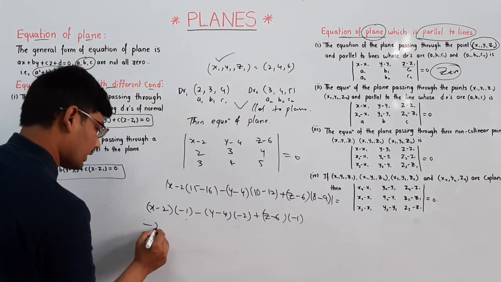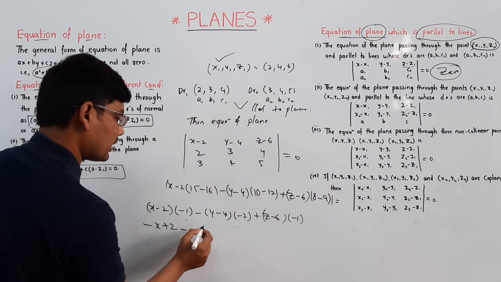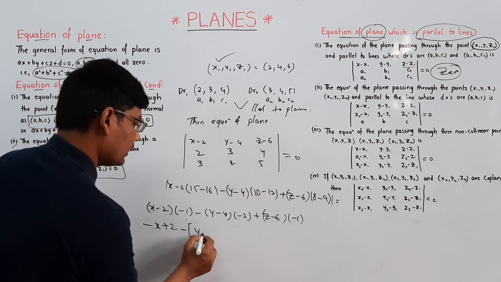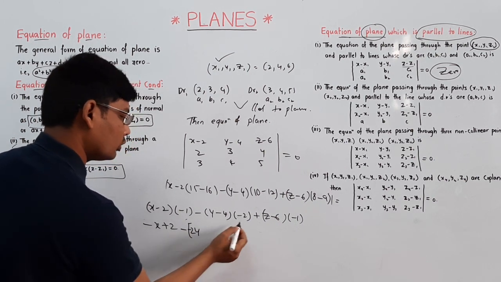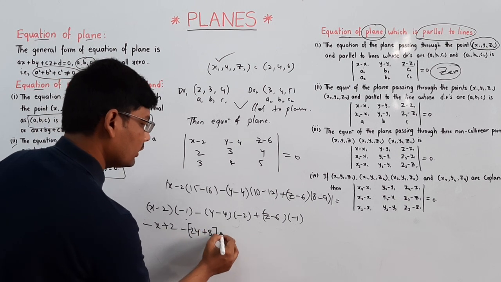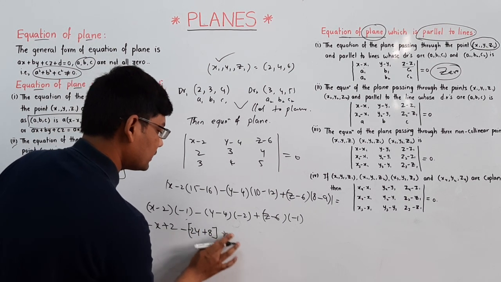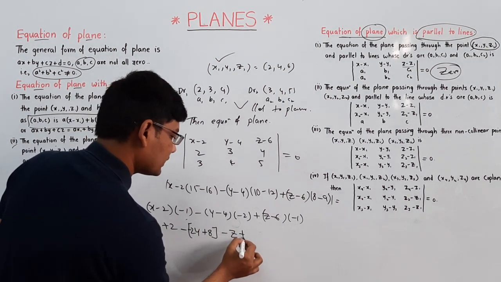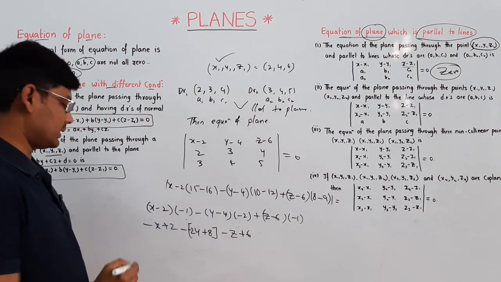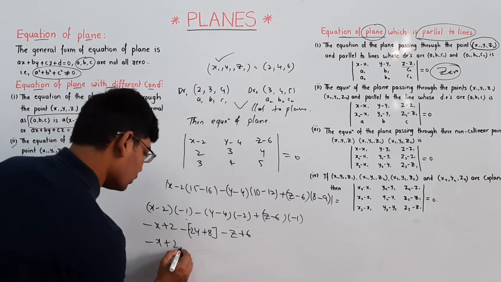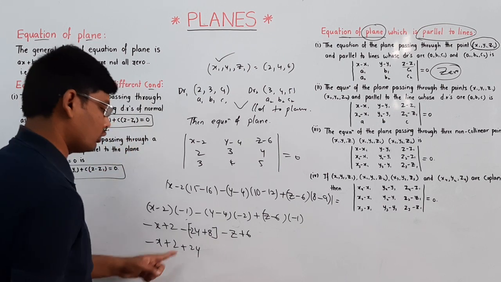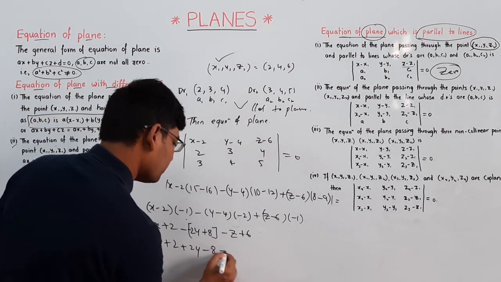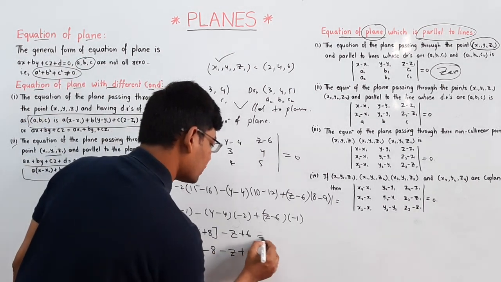So minus x plus 2, minus of 2y minus 8, plus minus z plus 6. Now multiply the minus: minus x plus 2, minus into minus becomes plus 2y minus 8, minus z plus 6 is equal to 0.